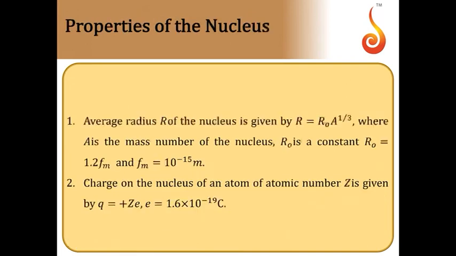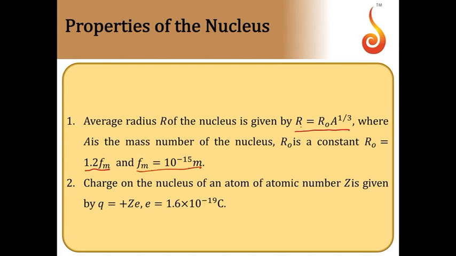Next, the average radius r of the nucleus is given by r = r naught times A to the power 1 by 3. This is the first property of the nucleus. Here r naught is a constant. It is 1.2 Fermi, 1.2 femtometer. 1 Fermi is 10 to the power minus 15 meter, and A is the mass number of the nucleus.